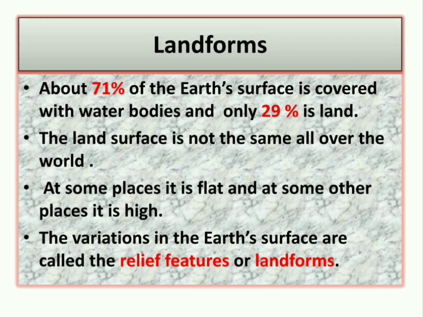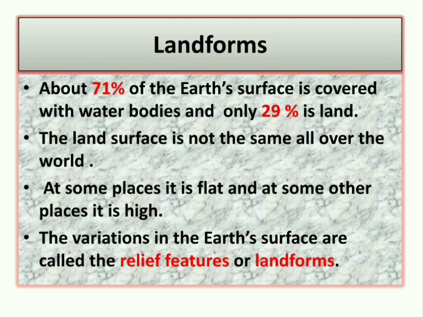Landforms. About 71% of the Earth's surface is covered with water bodies and only 29% is land. So, 71% of the earth is covered with water and land covers only 29% of it.